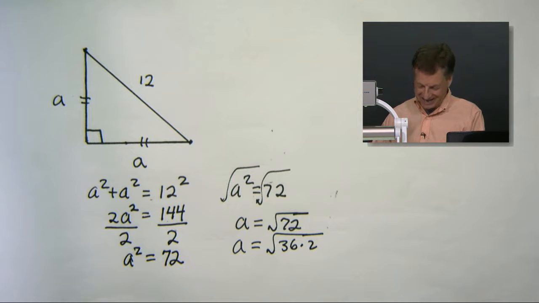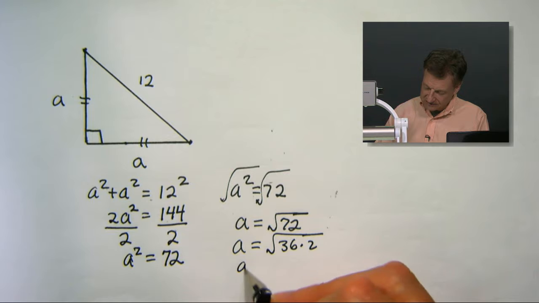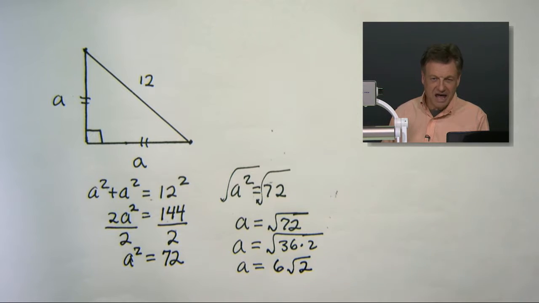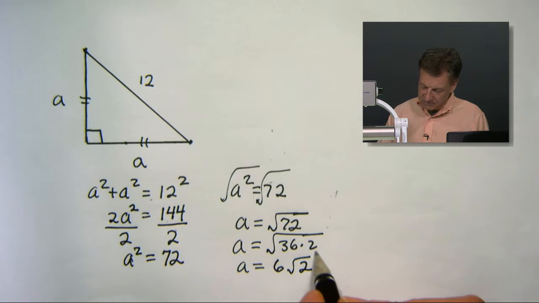I like that. So tell me, what's the square root of 36 that we've got hanging out in there? 6. Yep. The 6 comes out. The square root of 2 stays behind. So your first question was what? What are the lengths of the legs, right? Basically? Yes. So there you have them.